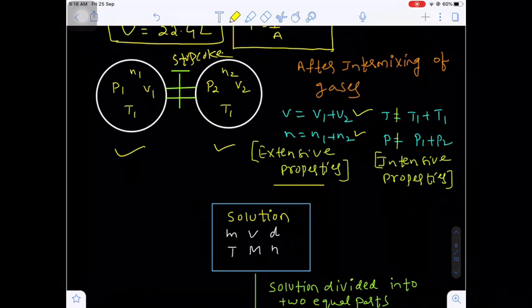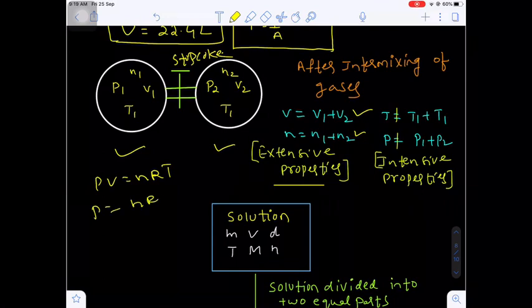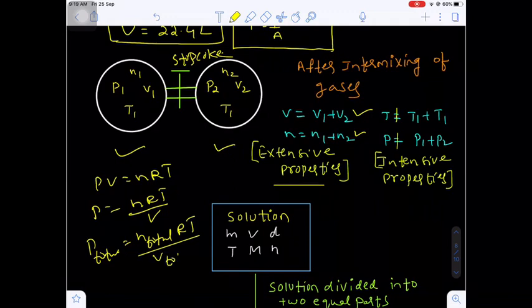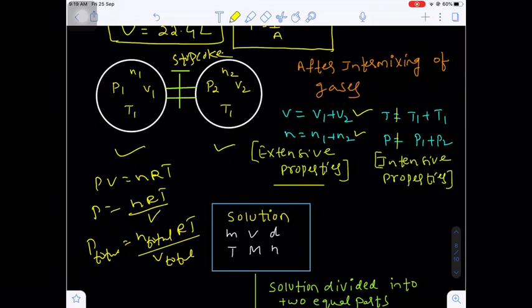Now come to what will be the total pressure. It is not equal to P1 plus P2. Remember, how to find the total pressure? PV is equal to nRT, so P equals nRT by V. So to find the total pressure, we have to take the total number of moles, RT, divided by the total volume of the vessel, that is V1 plus V2. But it is not equal to P1 plus P2. It is not additive. And what is the final temperature? That is not equal to T1 plus T2. Remember, temperature is an intensive property, like melting point and boiling point.